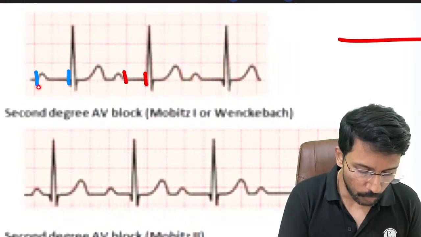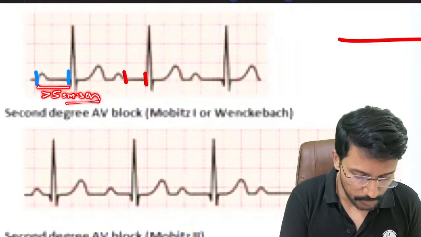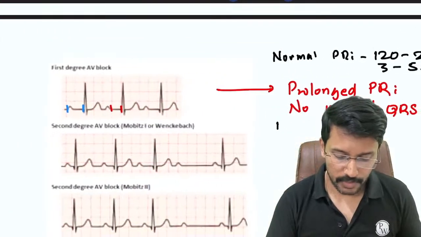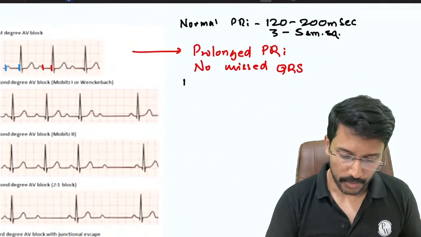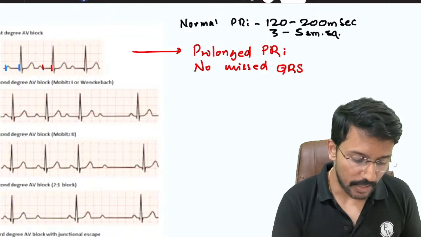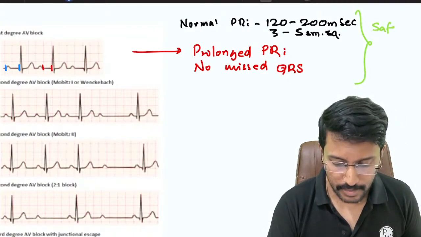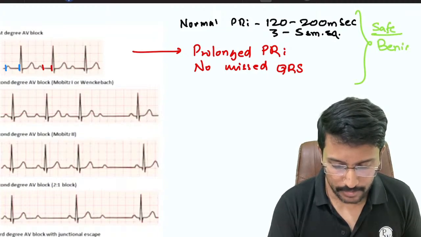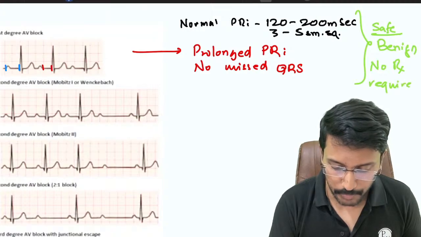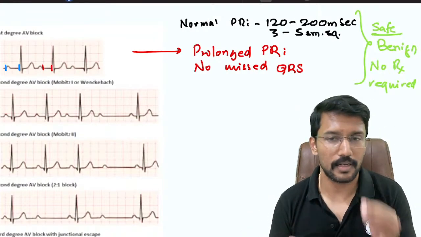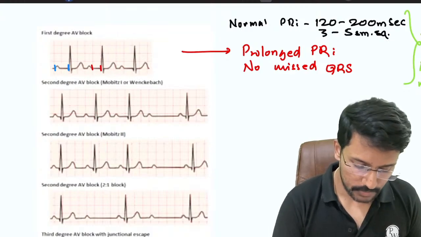So from the beginning of P to the beginning of the QRS, if it is more than 5 small squares, that means the PR interval is prolonged. So if there is a prolonged PR interval but no missed QRS, it is first degree AV block. Okay. Now this first degree AV block is benign and it does not require treatment, right? It is safe, or in other words benign, and there is no treatment required. All you need to do is tell the patient you're fine, no need to worry about it. Reassurance. Okay.